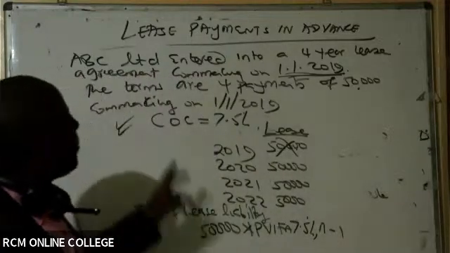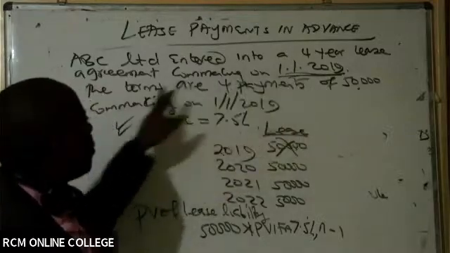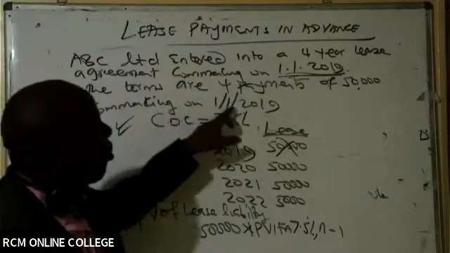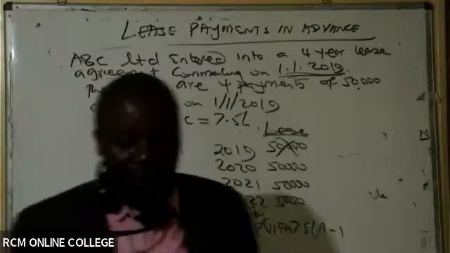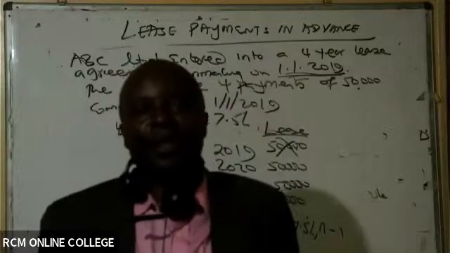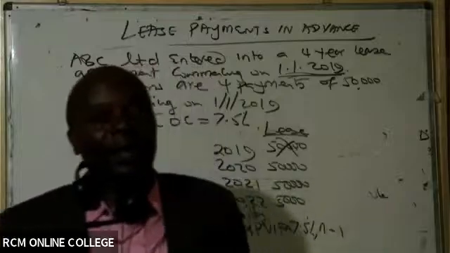Like now here, we are going to commence the lease on 1st of January 2019. And you're told here the terms are 4 payments of 50,000 commencing on this date. So we are basically paying the first installment on the commencement date. So this is a lease being paid in advance. And the examiner can really hide it.